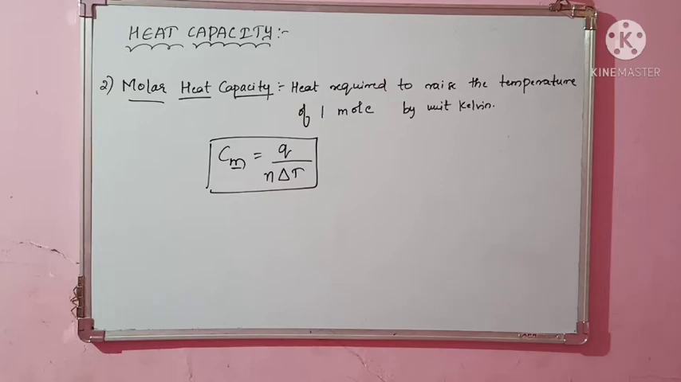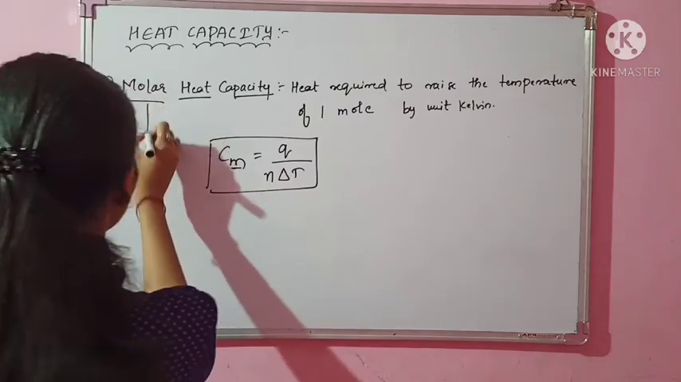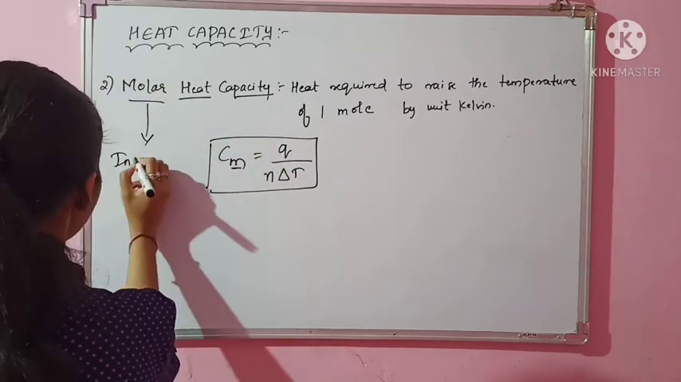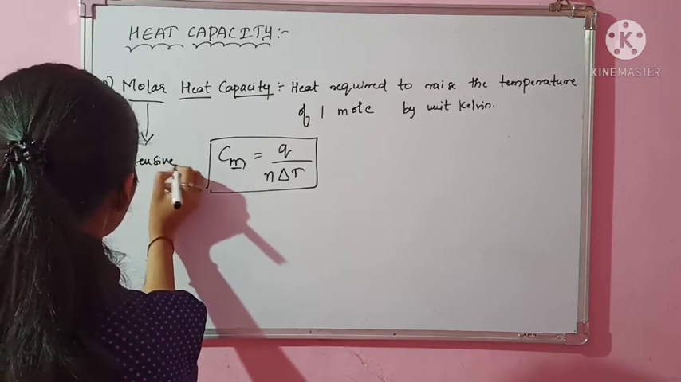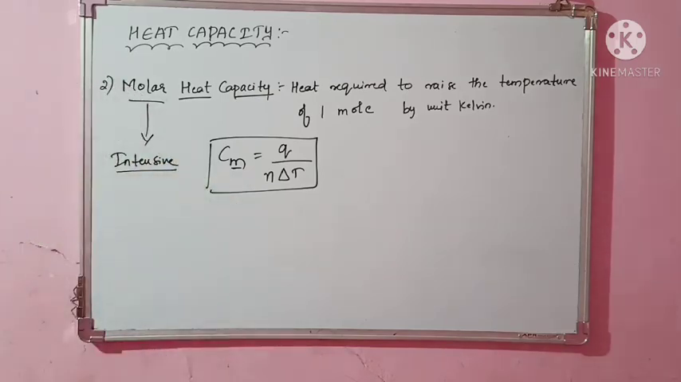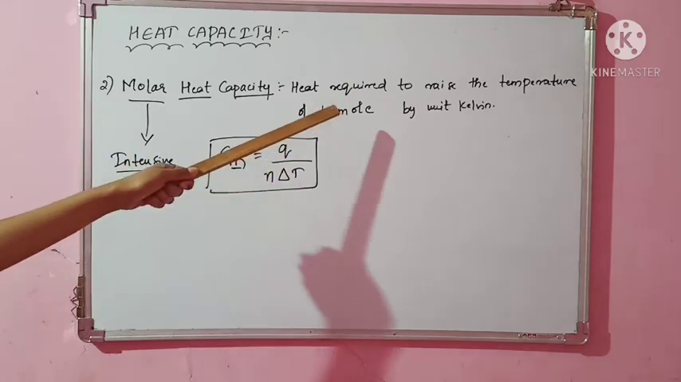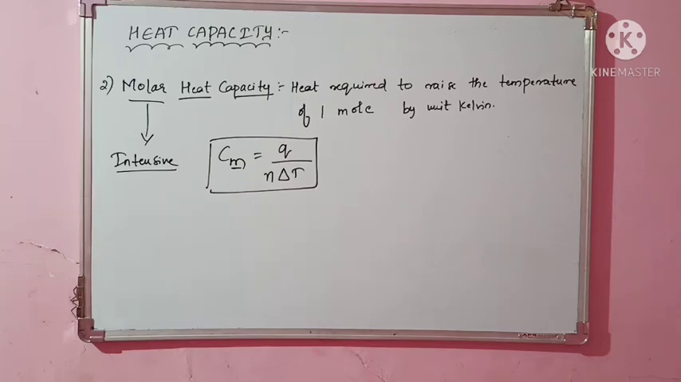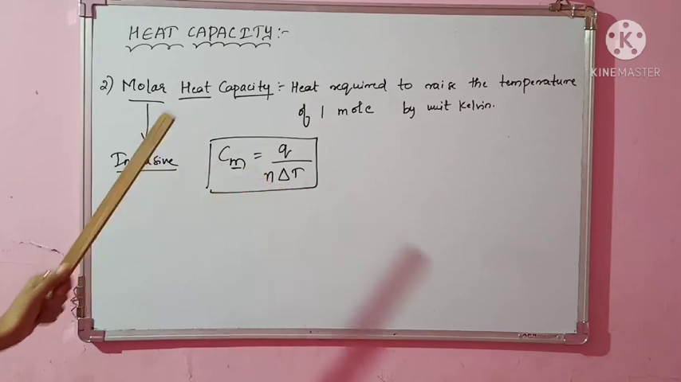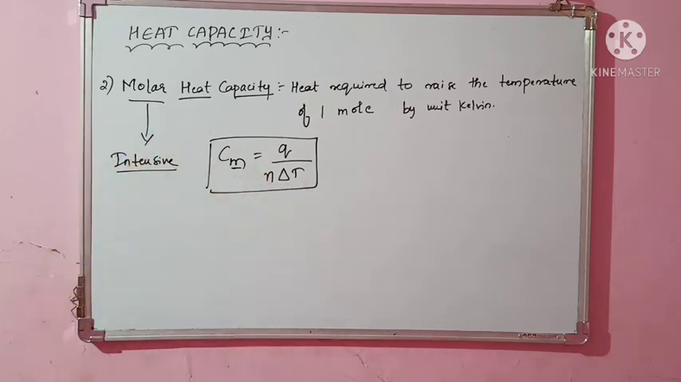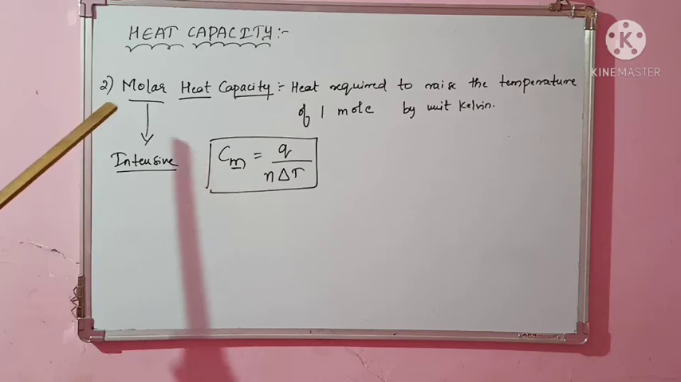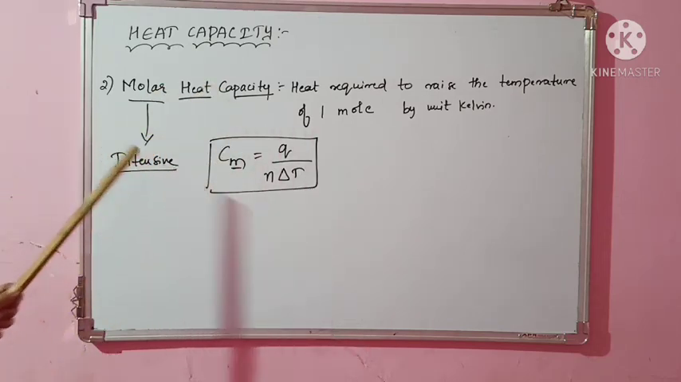Now tell me whether it is extensive or intensive. It is definitely an intensive property. Usually all the molar quantities are intensive. Why? Because it is independent of the amount of substance. Whatever the mass of the substance, whether a big tank or a small conical flask of water, you are considering only 1 mole of substance. So this is your molar heat capacity, and it is an intensive property. Clear? Next we will move on.